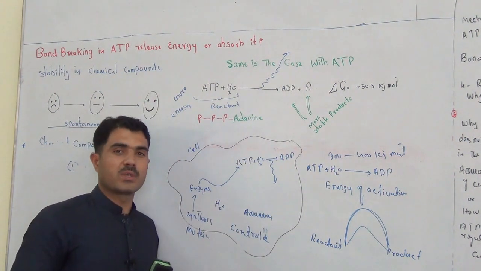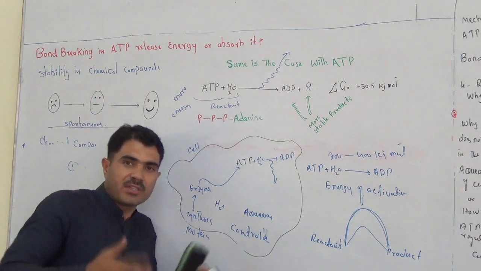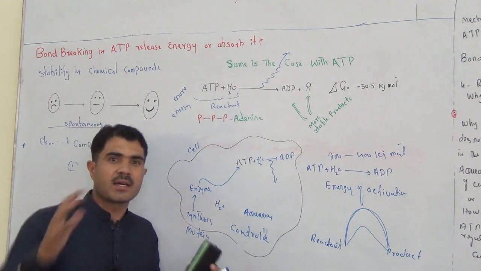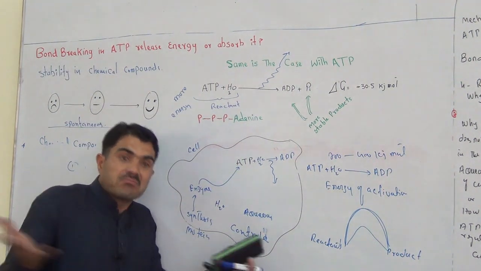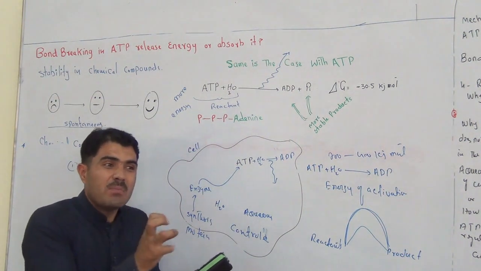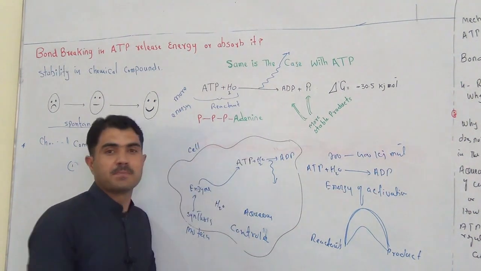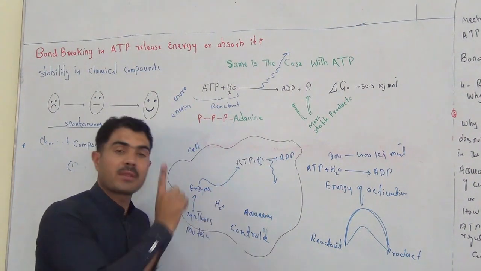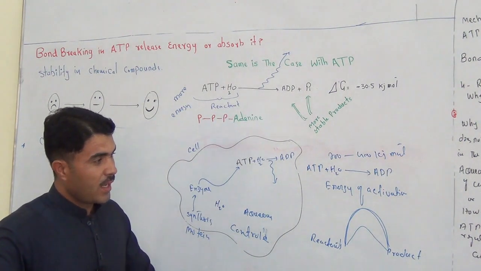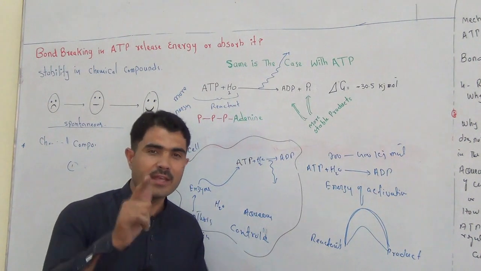So this is a wonderful question. If there are ATPs inside our cell, will they be spontaneously hydrolyzed, releasing energy? If the cell doesn't want energy at a time, will ATP spontaneously hydrolyze? No. The energy will be stored in that ATP until some sort of signal is given, and that signal will be in the form of an enzyme. So it means that there is full regulation of energy inside the cell.